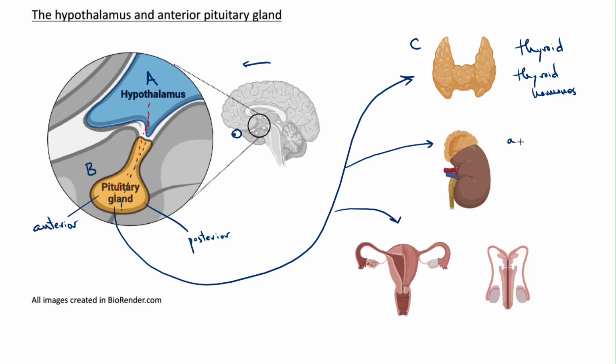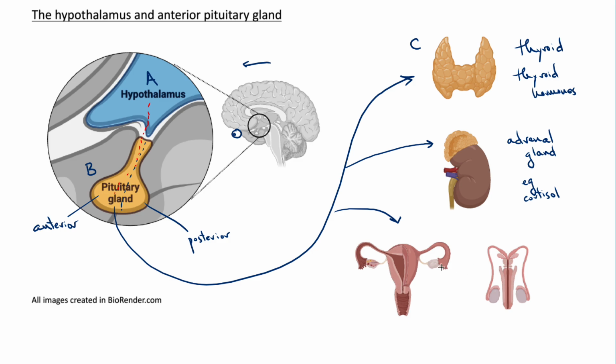The adrenal glands sit on top of the kidneys. This is the kidney, and that's an adrenal gland. Renal means kidney, and ad means on top of, so the adrenal glands are on top of the kidneys. And an example of a hormone made by the adrenal gland in response to stimulation from the hypothalamus and the anterior pituitary is cortisol, and that's involved in the stress response.